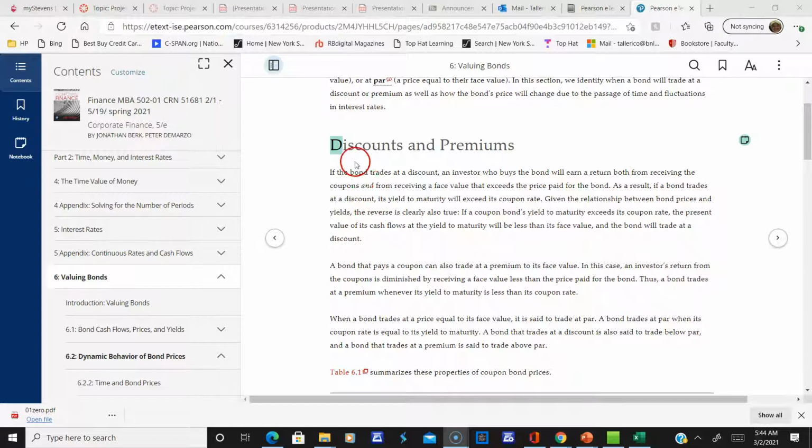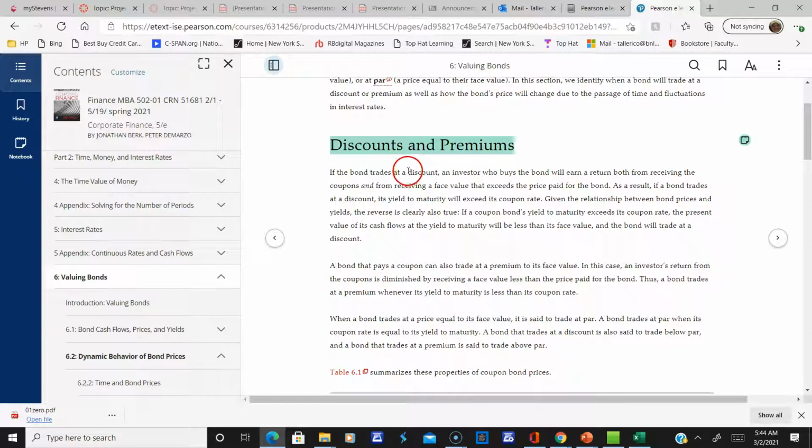So I wanted to pick up here on Chapter 6, bonds, and the concepts of discounts and premiums and what the differences are. So let me highlight that for you. Now it's quite simple.